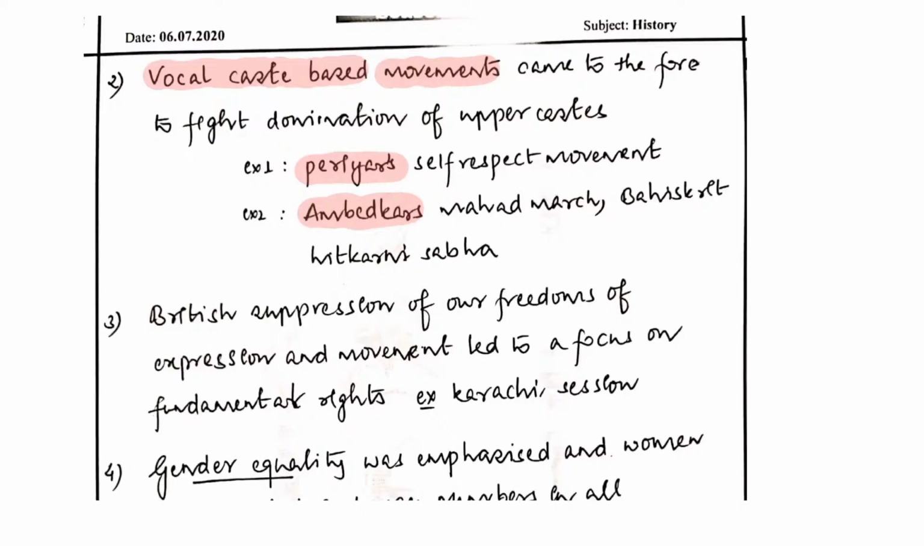There was a strong, deep-rooted discrimination, especially towards the lower castes, and this was trying to be corrected by the South Indian leaders, some of the leaders in South India, and he has given examples regarding the same. Periyar's self-respect movement, first point, and next we had Ambedkar's Mahad March, Bahishkrit Hitkarini Sabha, and so on. So these are the different caste-based movements that have gotten added to the objectives of the freedom struggle.